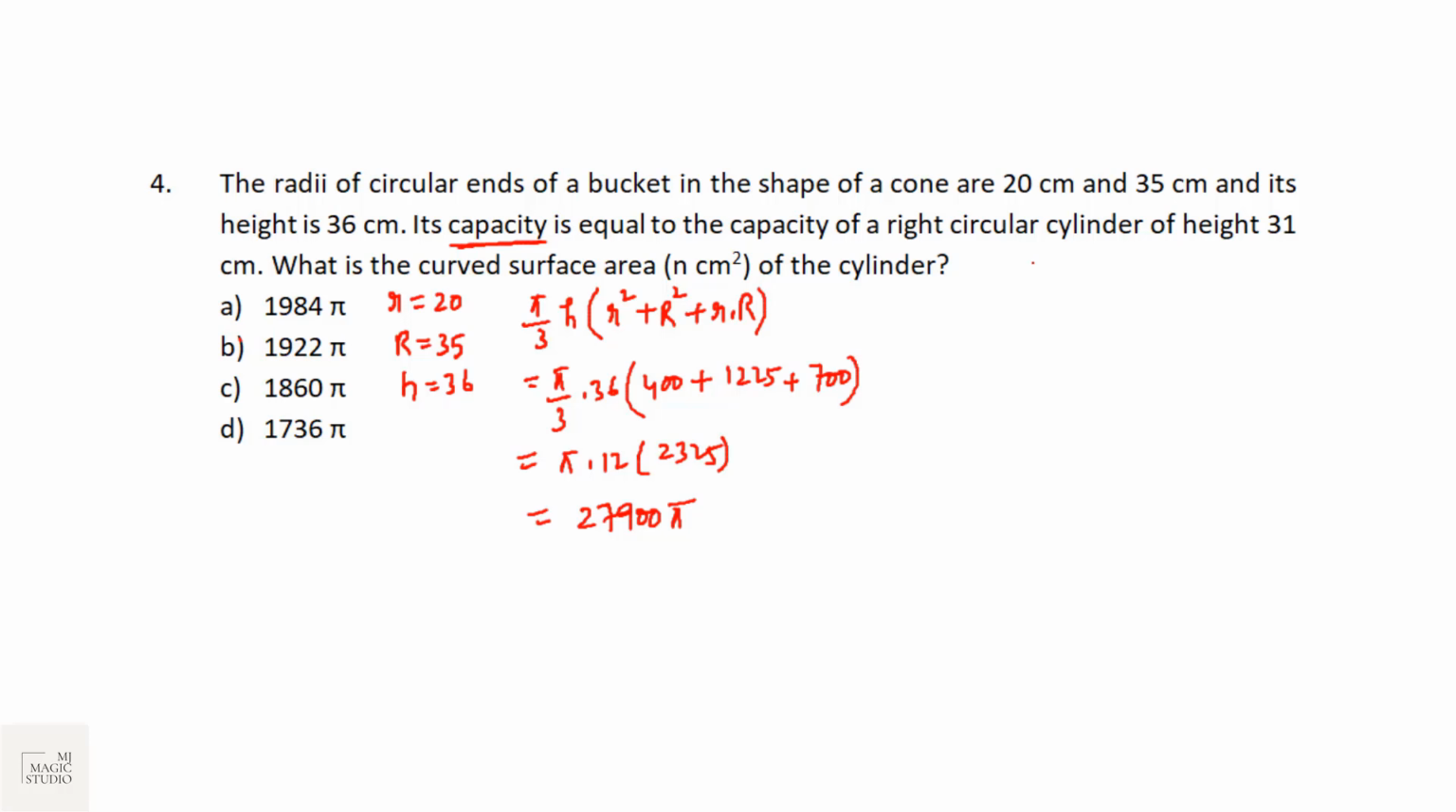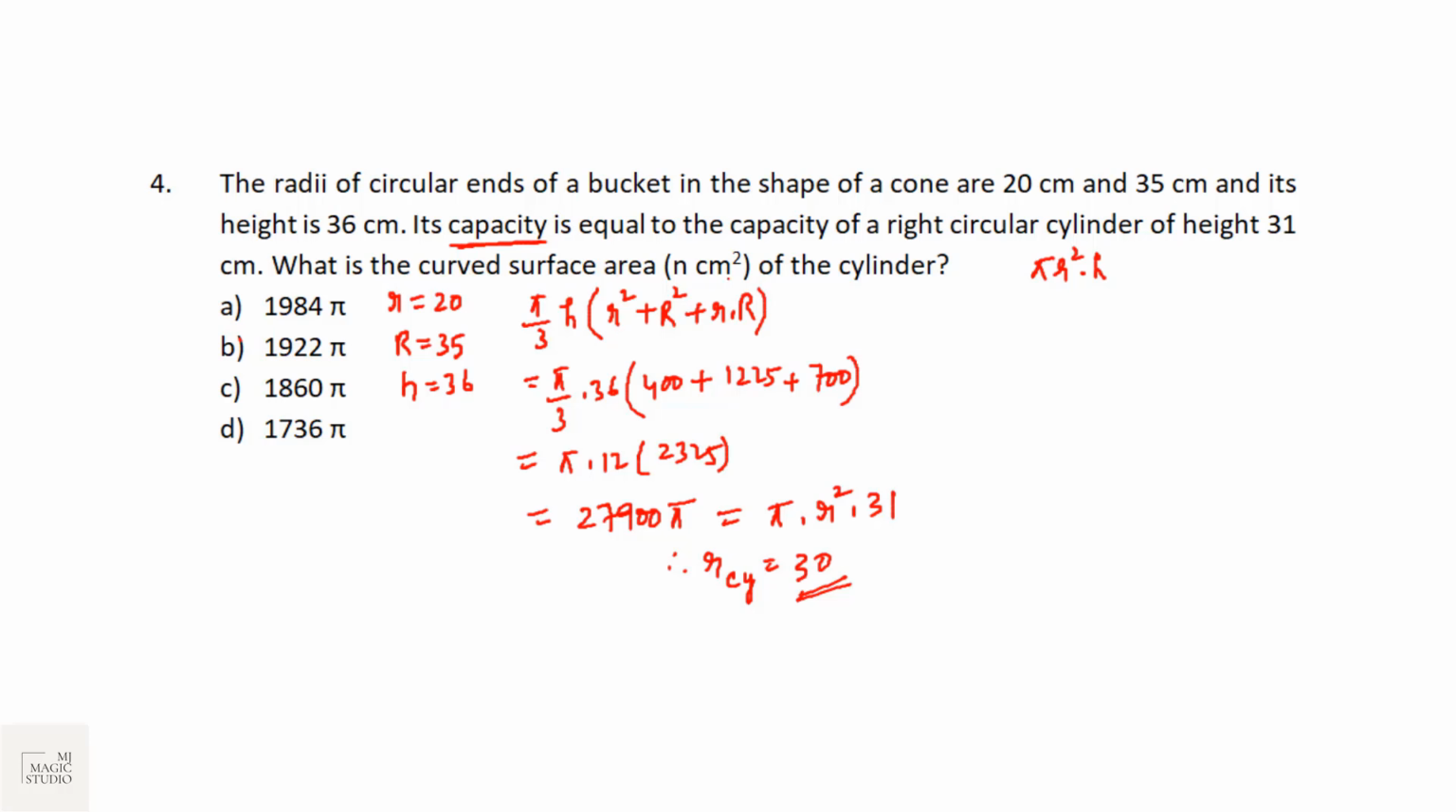Right circular cylinder's volume is given by pi r square h related to this cylinder. So we can say that this volume 27,900 pi is equal to pi, and the height of the cylinder is given, 31. R we don't know. So pi cancels out. 27900 divided by 31 will be 900. Therefore the radius of the cylinder is root over 900, that is 30.